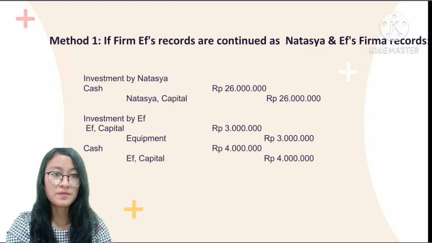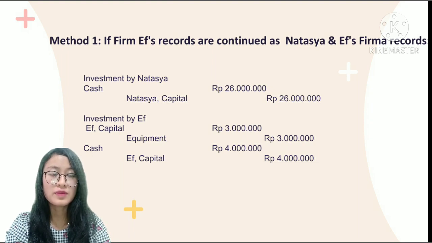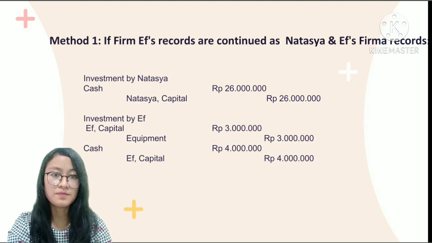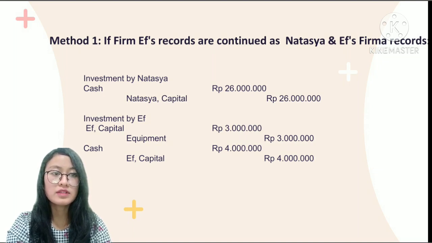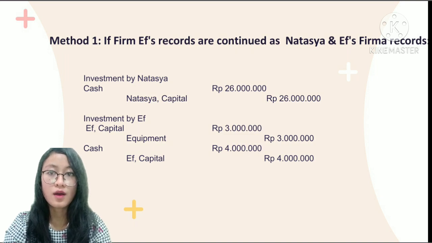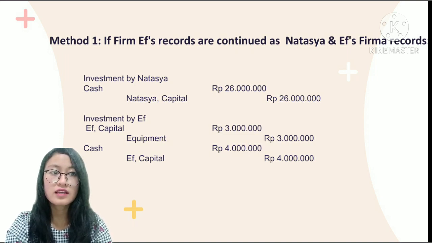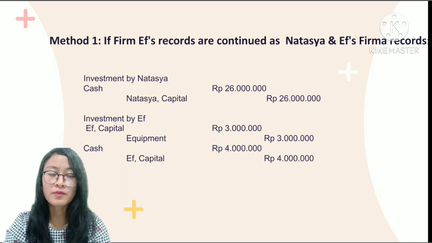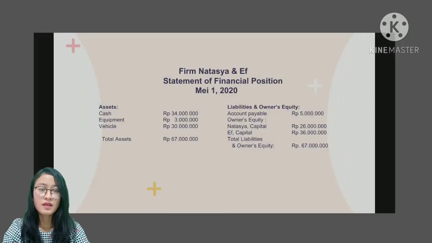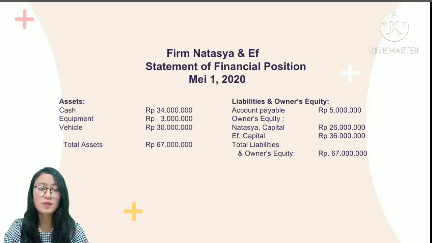Investment by Natasia. Cash 26 million rupiah in debit and Natasia capital 26 million rupiah in credit. For investment by F, capital 3 million rupiah in debit and equipment 3 million rupiah in credit. Why? Because the recognized equipment is only worth 3 million rupiah. Cash 4 million rupiah in debit and F capital 4 million rupiah in credit. So, this is statement of financial position for firm Natasia and F.